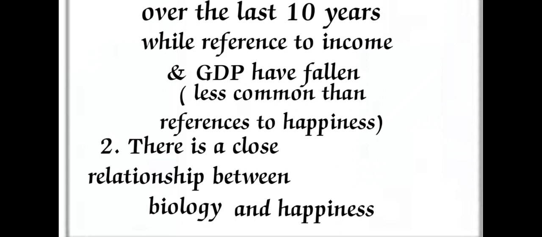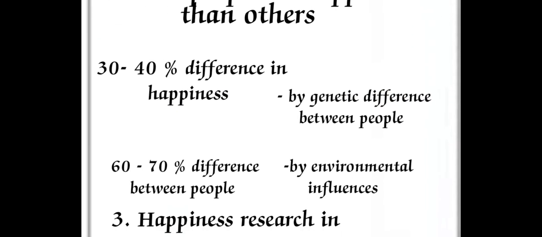Here there is a close relationship between biology and happiness. Whenever a person is getting happy, it is related to biology. For example, genes are also an important clue to why some people are happier than others. It means 30 to 40% of the difference in happiness is explained by the genetic differences between people.